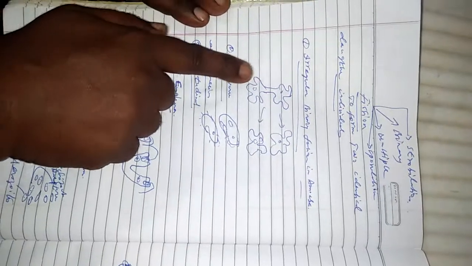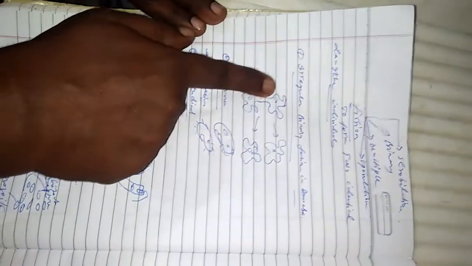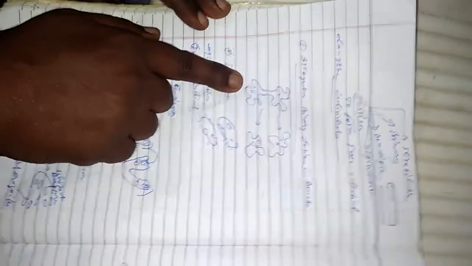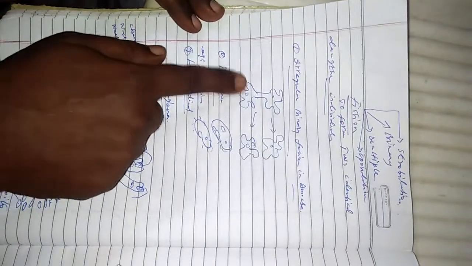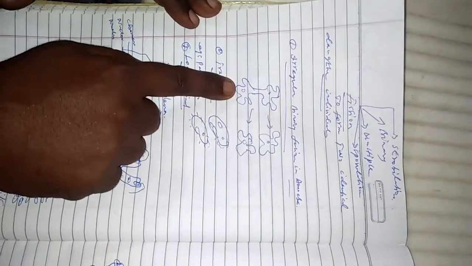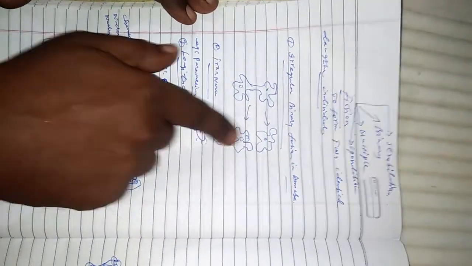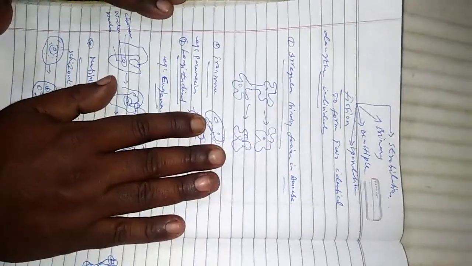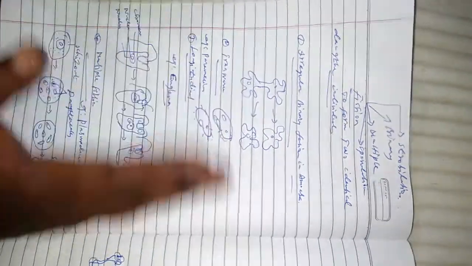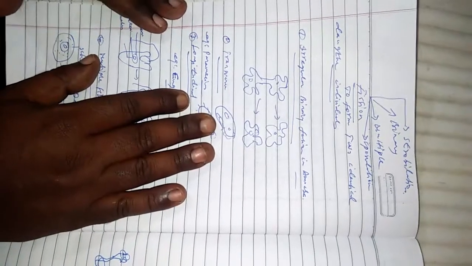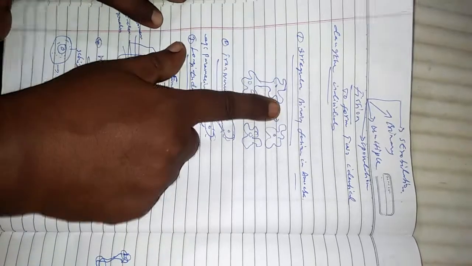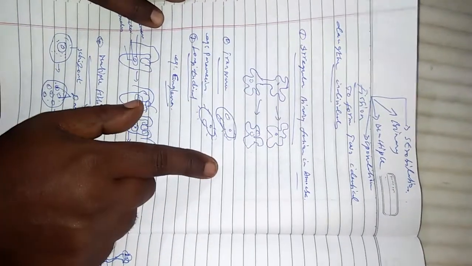Now you are seeing the diagram. This is one amoeba. From that mother body it forms another irregular form, and they are divided into two daughter cells. Here, without any exchange of nuclear material, the body itself divides into two daughter cells. That is called irregular binary fission in amoeba.